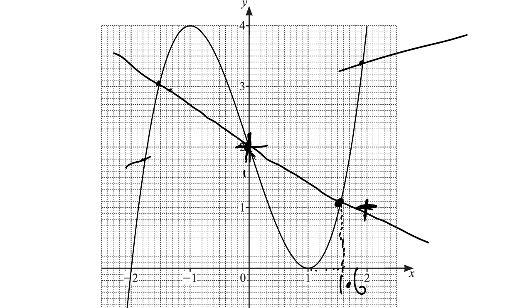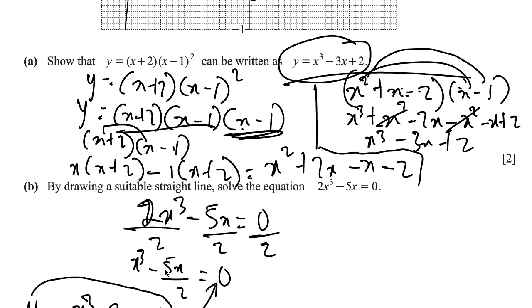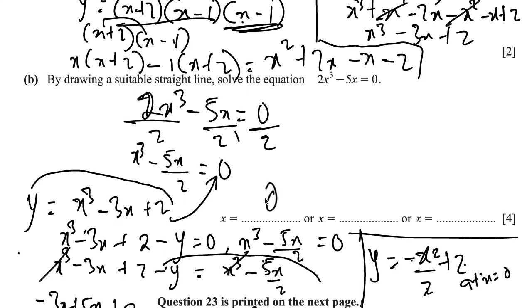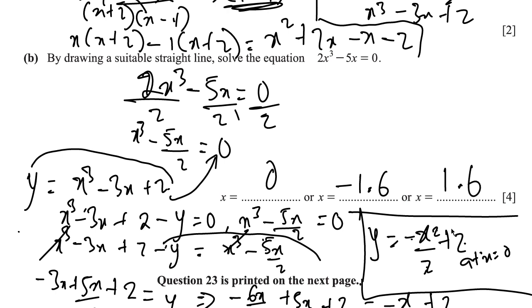And if we trace this down, what do we have? 0, right? And then if we trace this down, we have negative 1.1, negative 1.2, negative 1.3, negative 1.4, negative 1.5, negative 1.6. Could either have negative 1.5, negative 1.6, it's fine, right? So you can then come over here, and what are our solutions? x is equal to 0, negative 1.6, 1.6. Those are the 3 solutions.